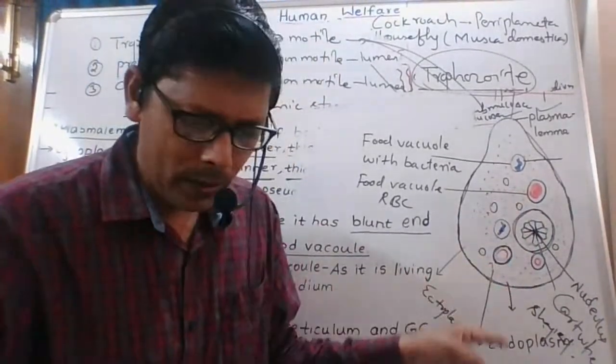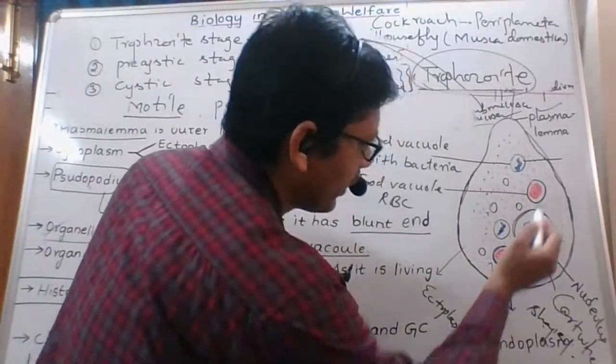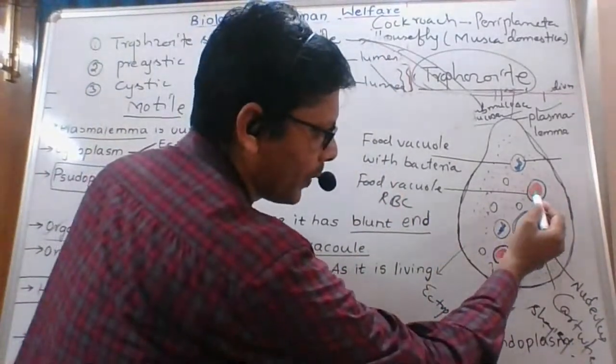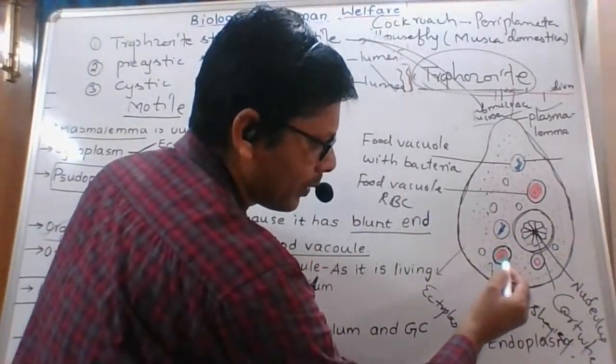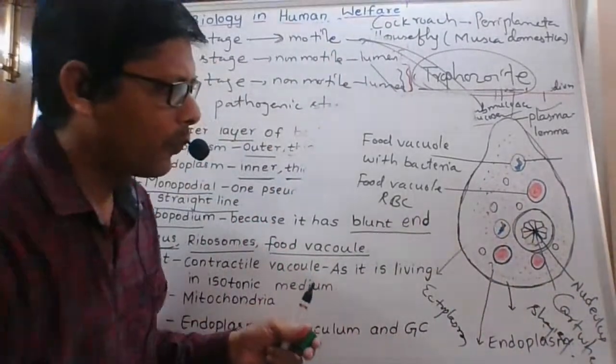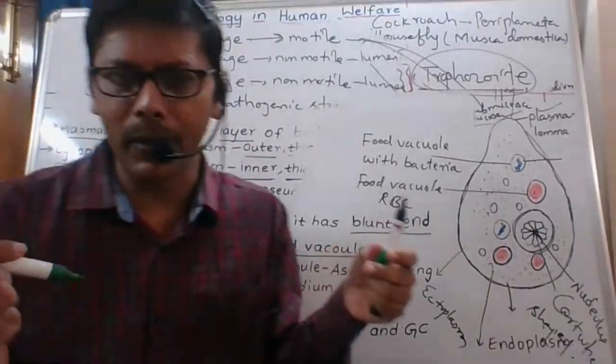Okay, these are the vacuoles. These are the food vacuoles. This is the vacuole, the food vacuole drawn with the blue color line. Inside it is the RBC, which means it eats our RBC. These are the food vacuoles with RBC.